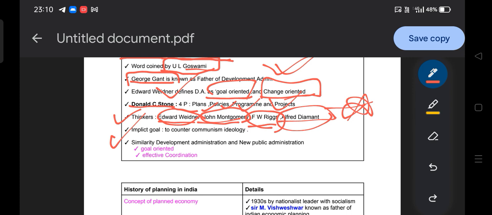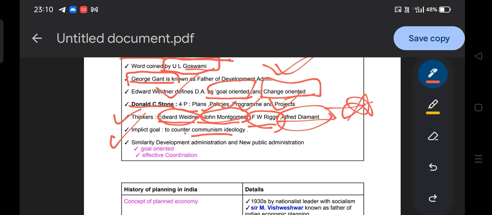What is the important goal? Why was development administration created? As you know, to bring development in terms of poverty alleviation, agricultural development and economic empowerment, development administration was introduced in third world countries. But there is also a hidden goal, that is how to target the communist ideology.